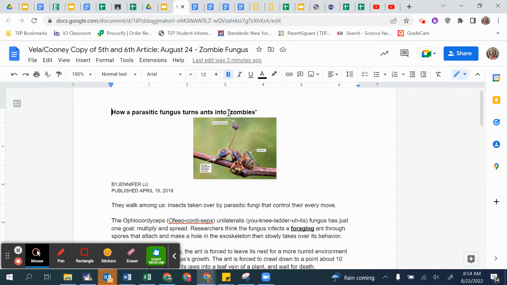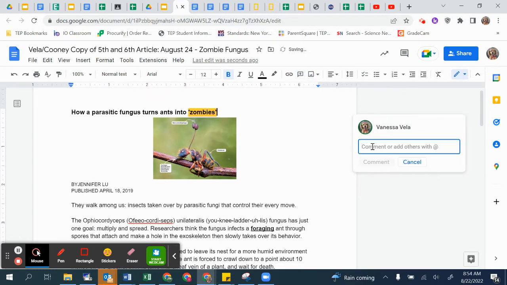identify it using the title. All right, so let's identify the title, read the title. How a parasitic fungus turns ants into zombies. So what I'm thinking here, what I can write down is, well, I think it involves zombies. And when I think of zombies, it's like the living dead, like brain eaters. Okay, so maybe ants or zombies. Who knows? Okay, we don't know yet, but we're going to figure it out.